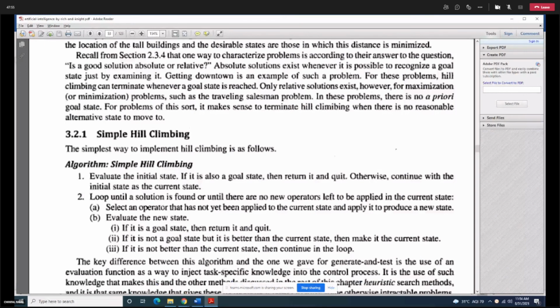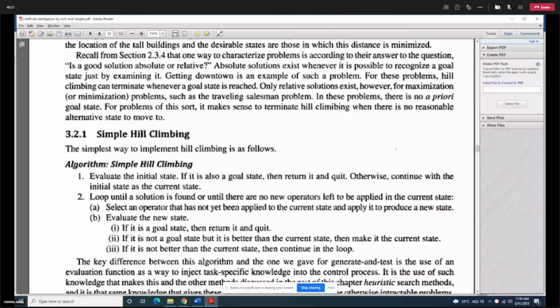Loop, you have to write a loop until the solution is found or there are no new operators left to be applied to the current state. By no new operators left to be applied to the current state, that means there are no possible rules. See, in chapter 2, we were also calling rules operators and then generating the new states.